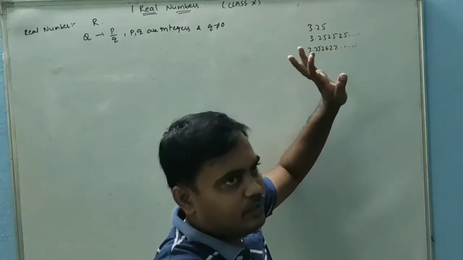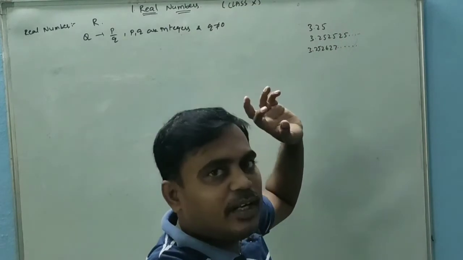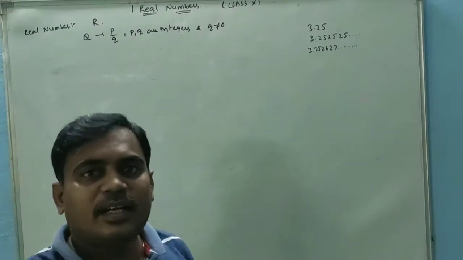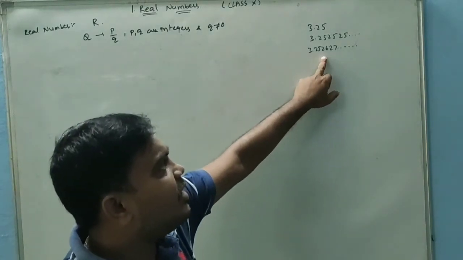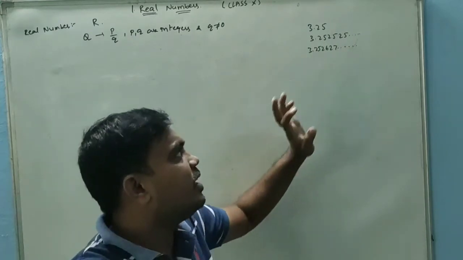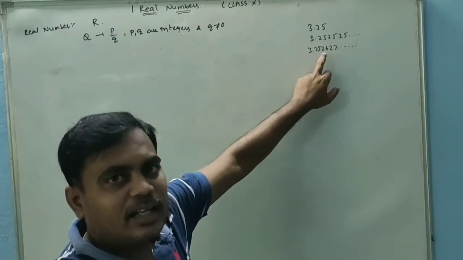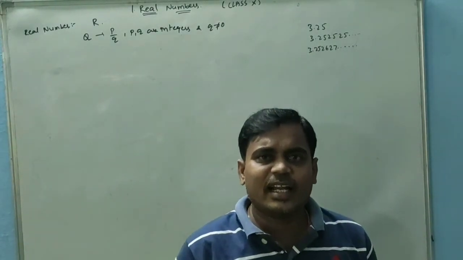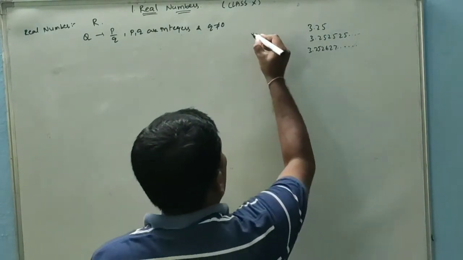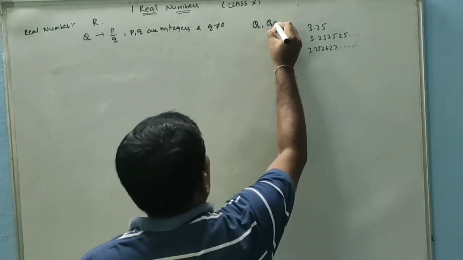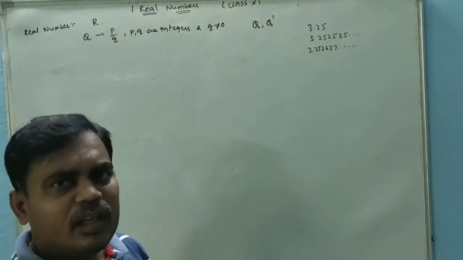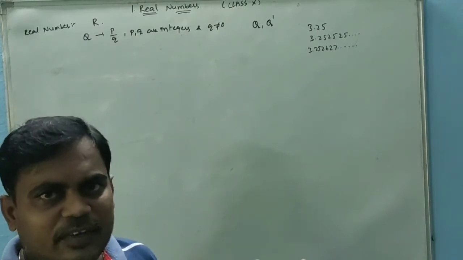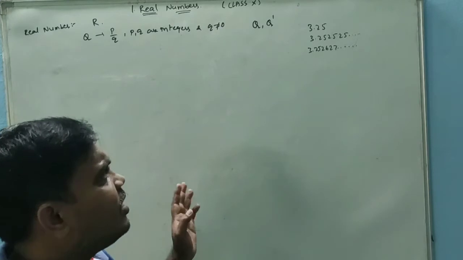252525, next also 25, so this is non-terminating but recurring. This one, 252627, no part is repeating, so it is neither terminating nor recurring. This number is called an irrational number. The collection of rational numbers and irrational numbers is called real numbers. Rational numbers are denoted with capital Q, and irrational numbers are denoted with Q dash. Examples are root 3, root 7, root 13, like that.